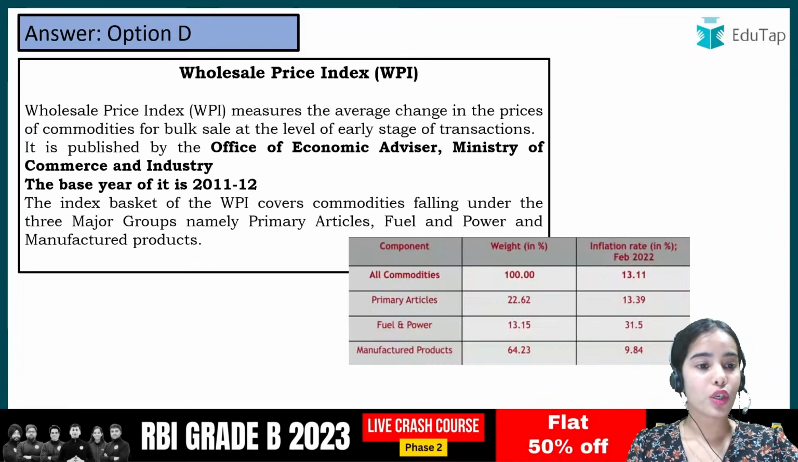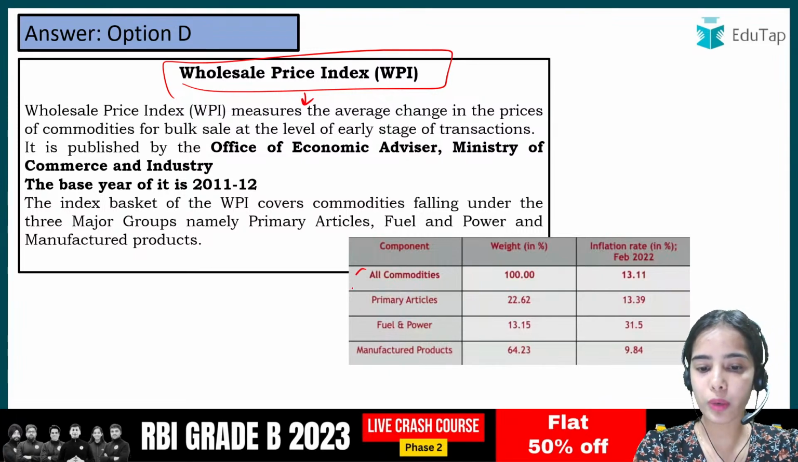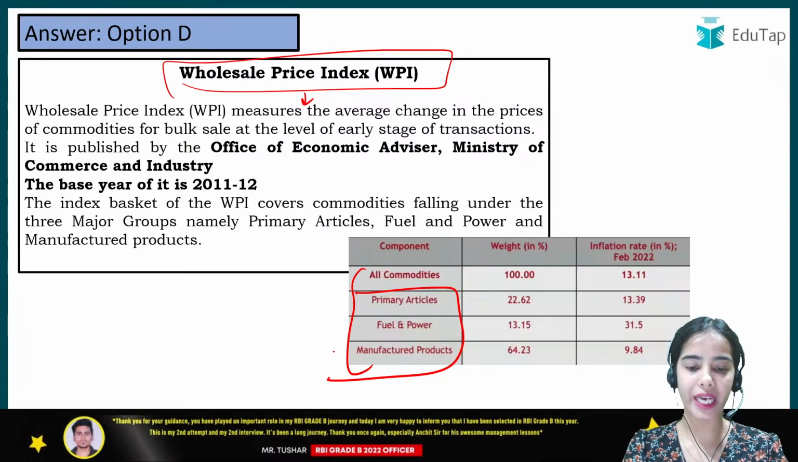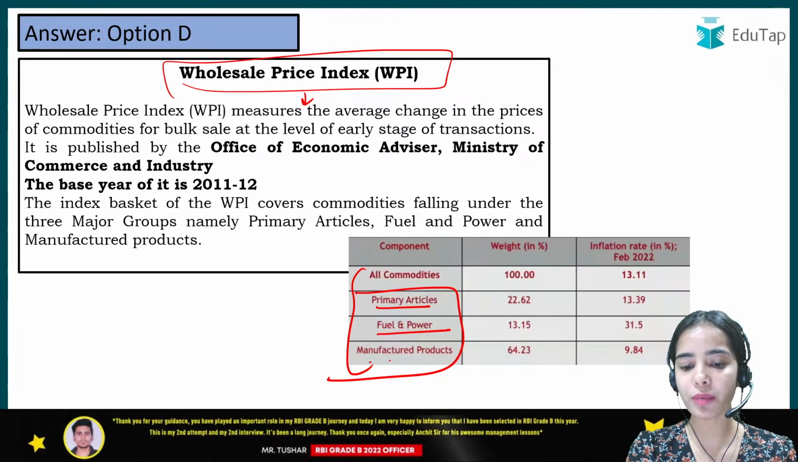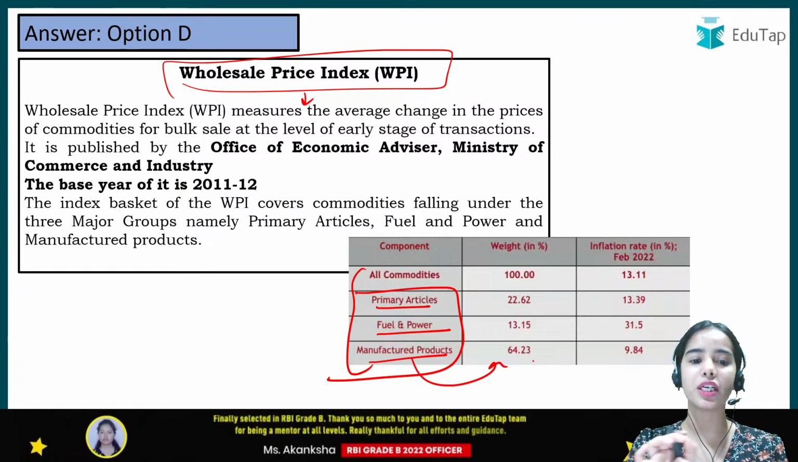So regarding the wholesale price index, I have given you a brief understanding here. You can see that the components or the basket taken in the WPI are primary articles, fuel and power, and manufactured products. The manufactured products have the highest weightage in the WPI index.